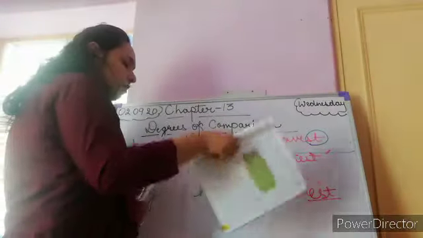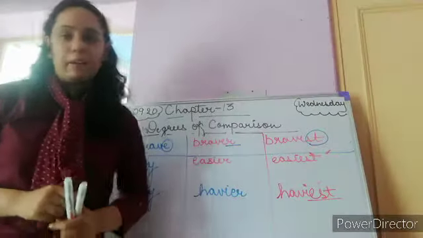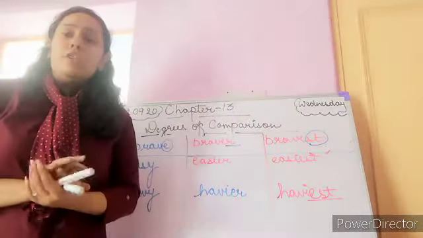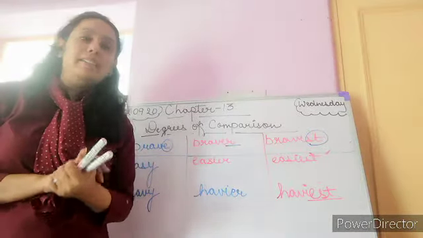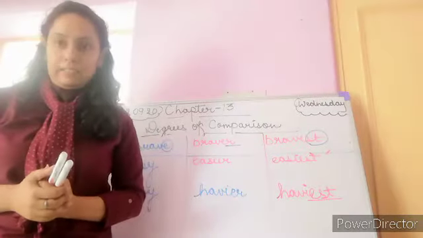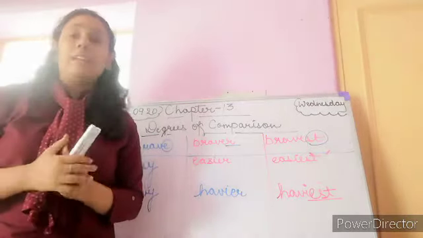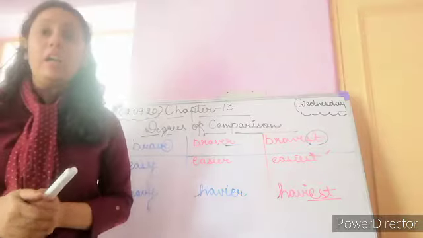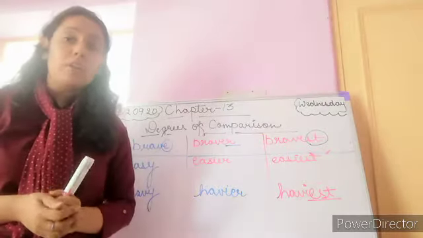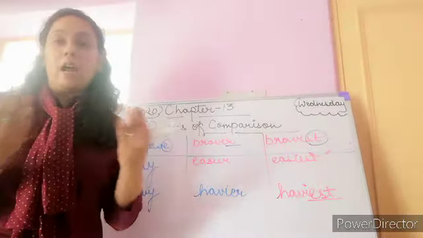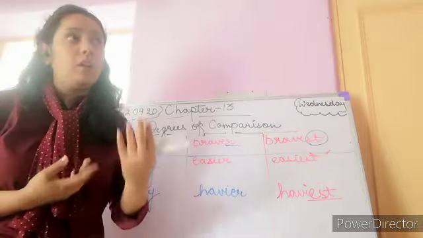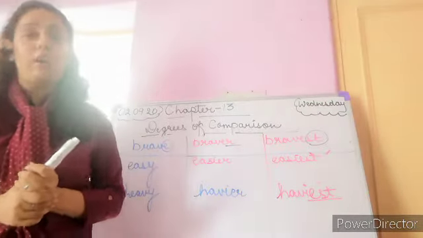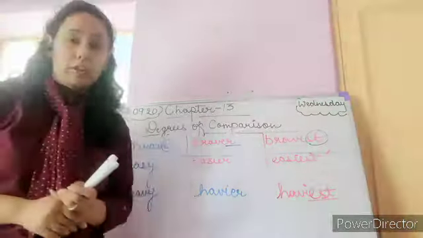Now let's move on to the last part of our session. Children, you must have read about syllables in your previous classes. Now what are syllables? A syllable is a unit of speech which contains one vowel, surrounded by consonants. It can be with or without a consonant.